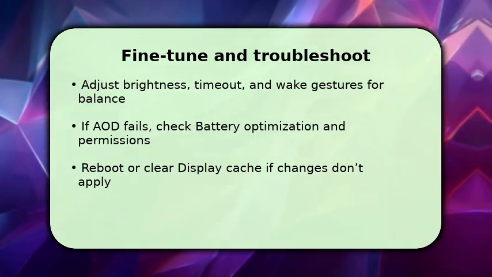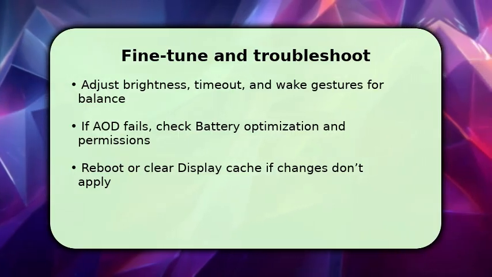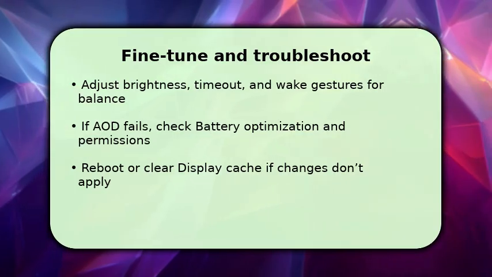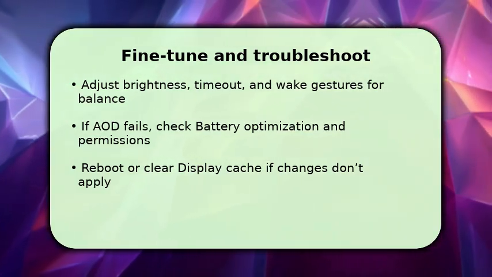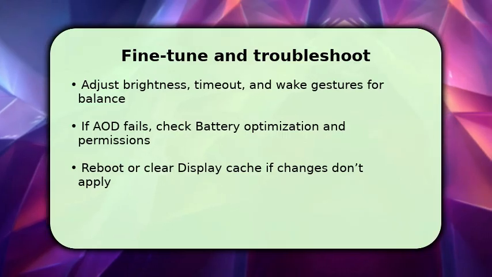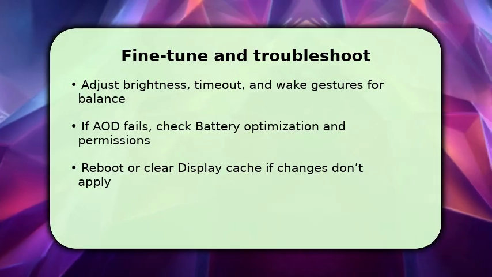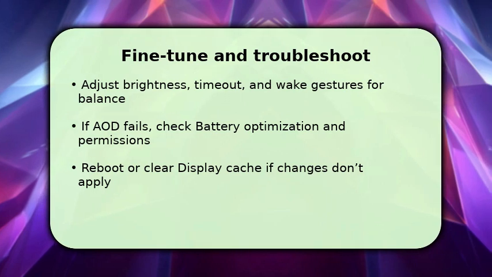If Always on Display doesn't activate, check battery optimization. Make sure settings or system UI aren't restricted and grant any required permissions. If problems persist, reboot the phone and, if needed, clear the display or system UI cache from storage options. This usually resolves glitches. If it still fails, perform a settings reset as a last resort after backing up your data.